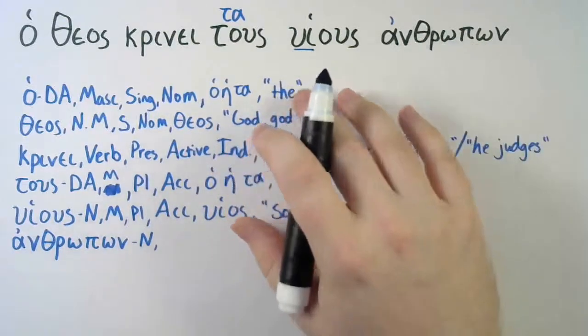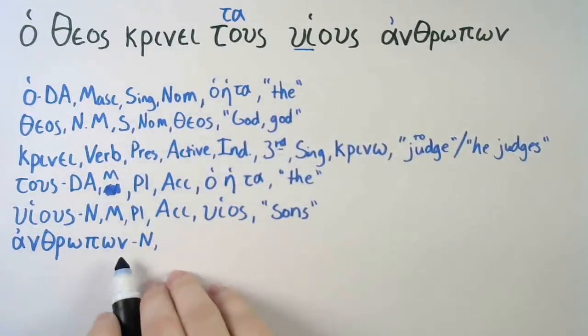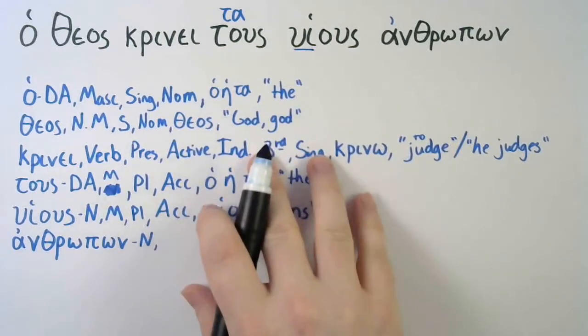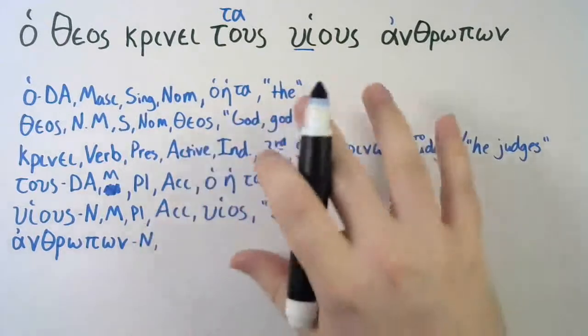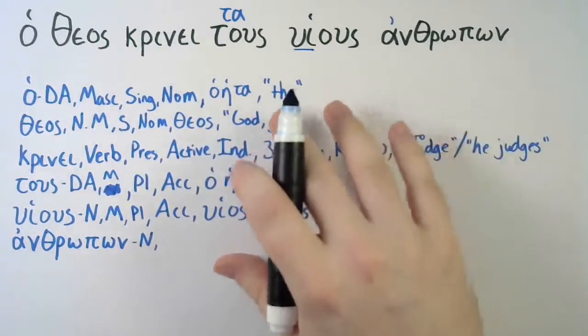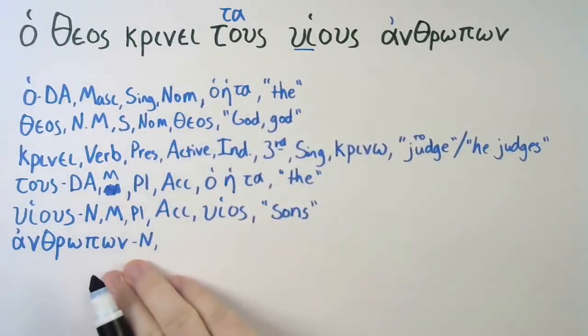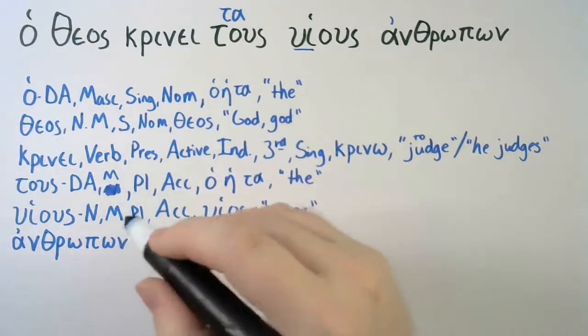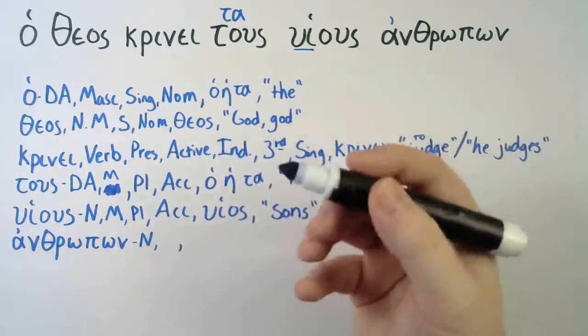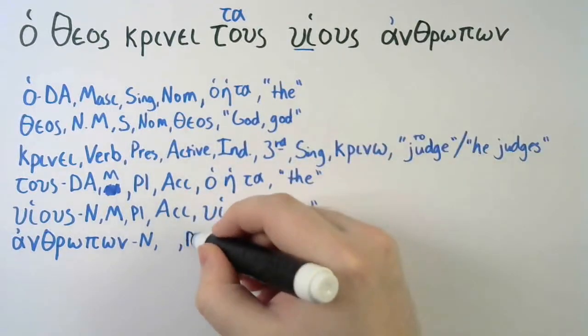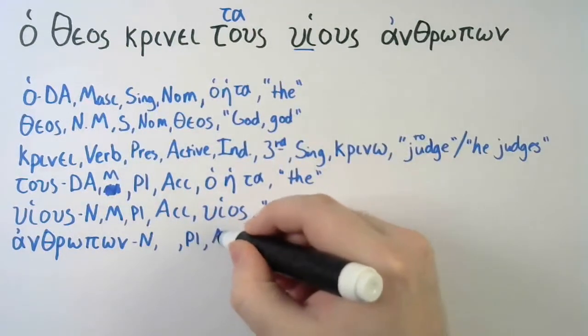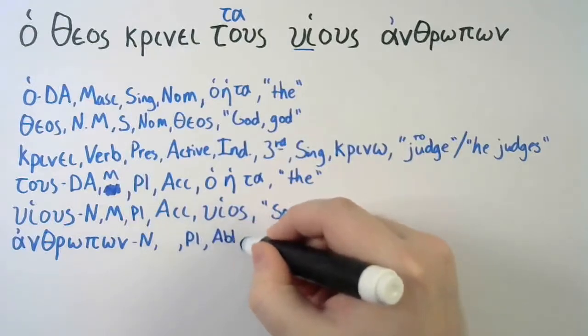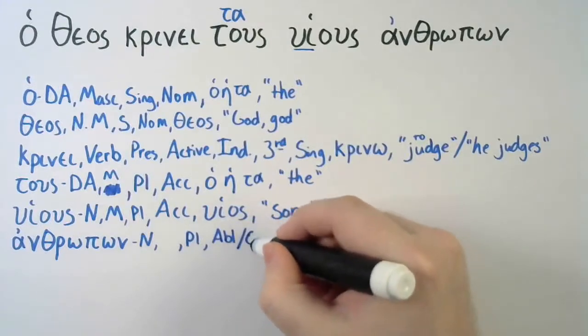So its gender is, anthropon, the on ending. Well, that could be anything, because of all the nouns you've learned so far, well, we're going to skip gender for the moment. We're going to say, well, what is it? It is a plural ablative, or it's a plural genitive.